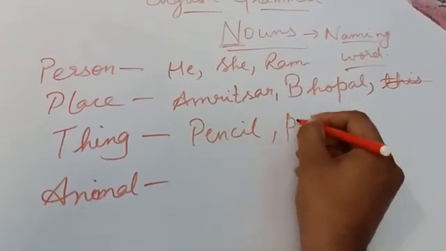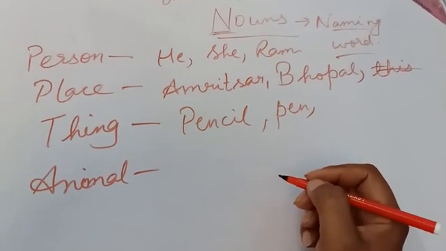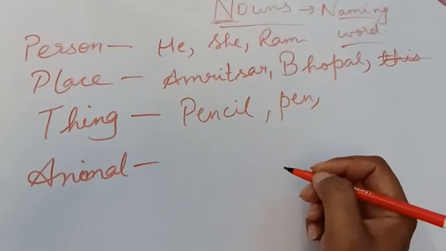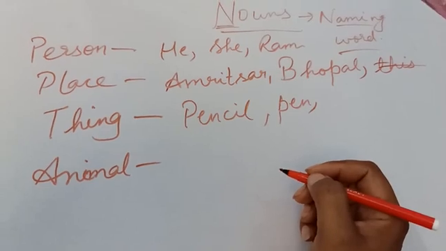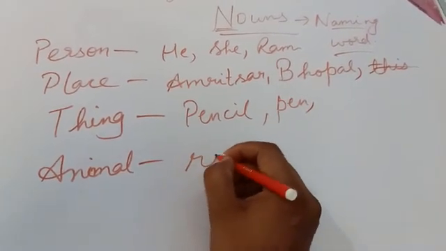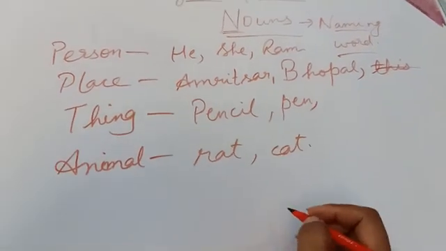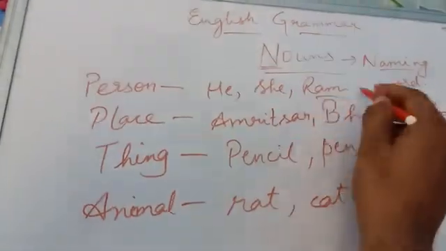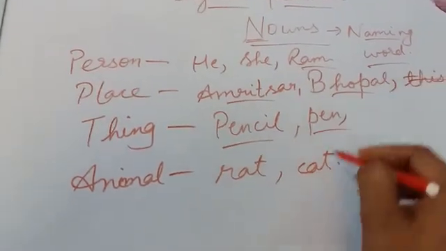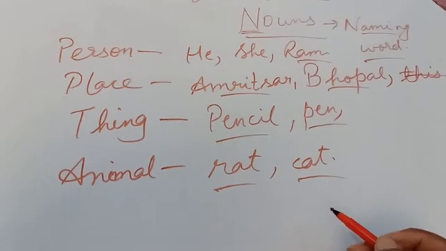Or we can also say, please give me that thing, please give me that red color thing. This is how we generally speak. And about animals, it may be rat, cat, dog, anyone. So it tells us about the names of these. So noun is a naming word.